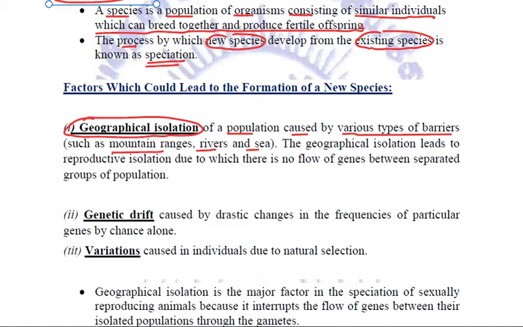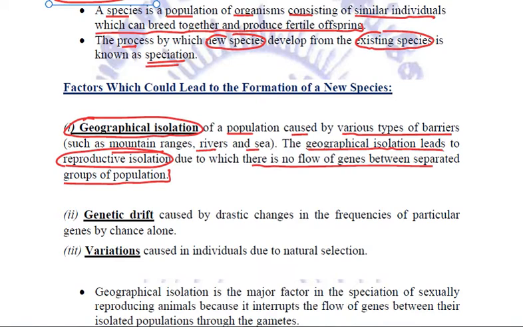How? Because the geographic isolation leads to reproductive isolation, and due to this there is no flow of genes between separated groups of population. That is why speciation could have possibly taken place.